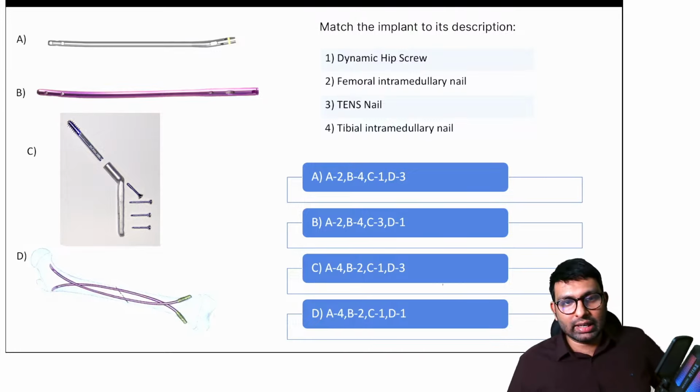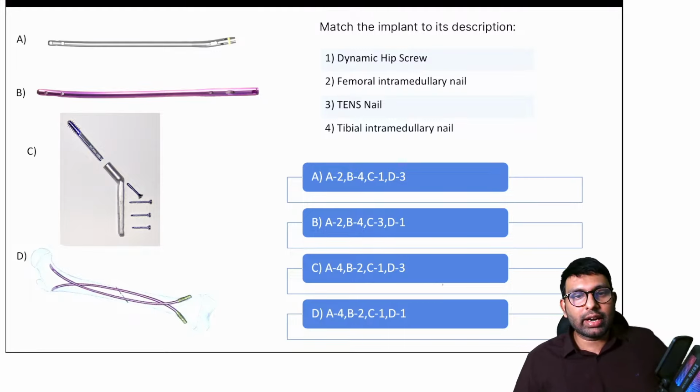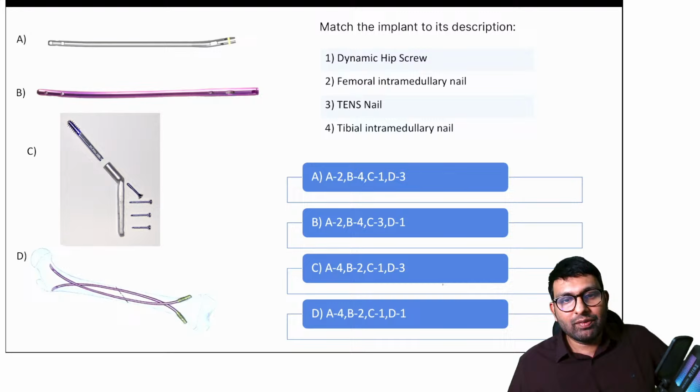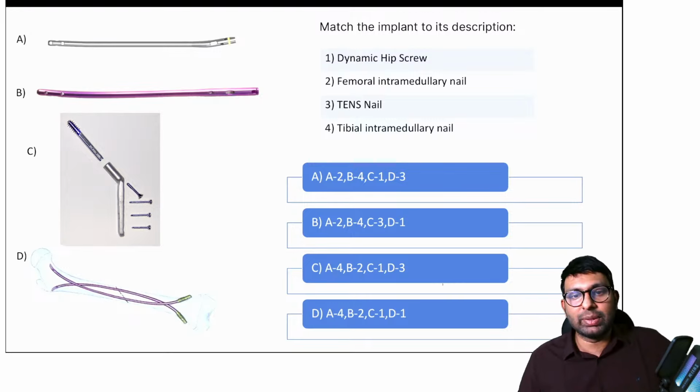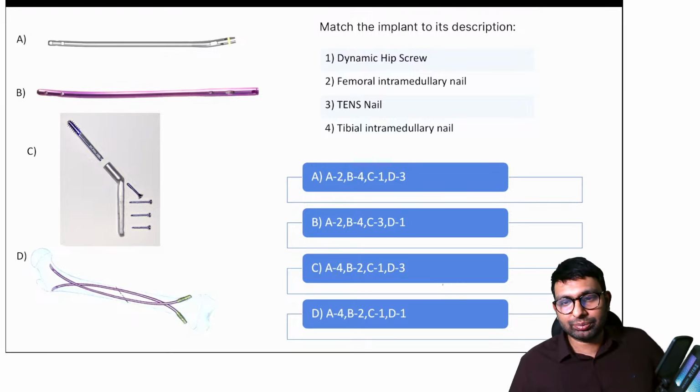Take your time, this will take a little time. Please mark these. Try to find out which is the dynamic hip screw, which is the femoral intramedullary nail, which is the TEN nail and which is the tibial intramedullary nail.